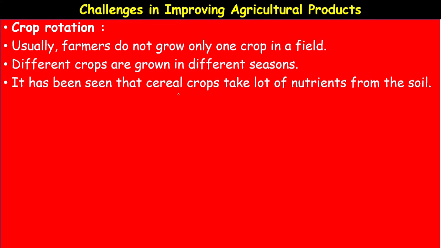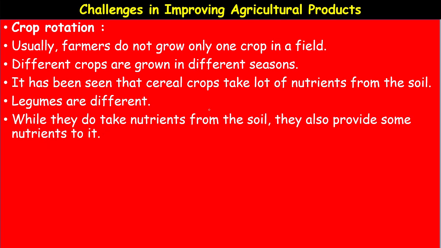It has been seen that the cereal crops take a lot of nutrients from the soil. Okay, rice, wheat, the food crops, grain crops. Then legumes are different. So these legumes are the crops which add nutrients to the soil. While they do not take nutrients from the soil, they also provide some nutrients to it, these legumes.